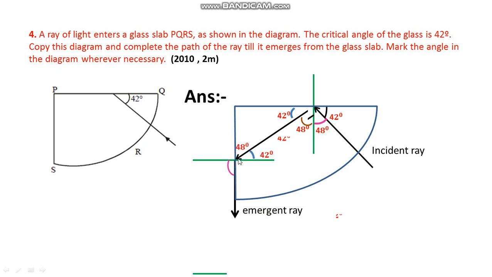So here at this point of incidence, the incident ray is incident at 42 degree, but the critical angle of the glass is what? 42 degree. So it grazes the surface, right? It grazes the surface.